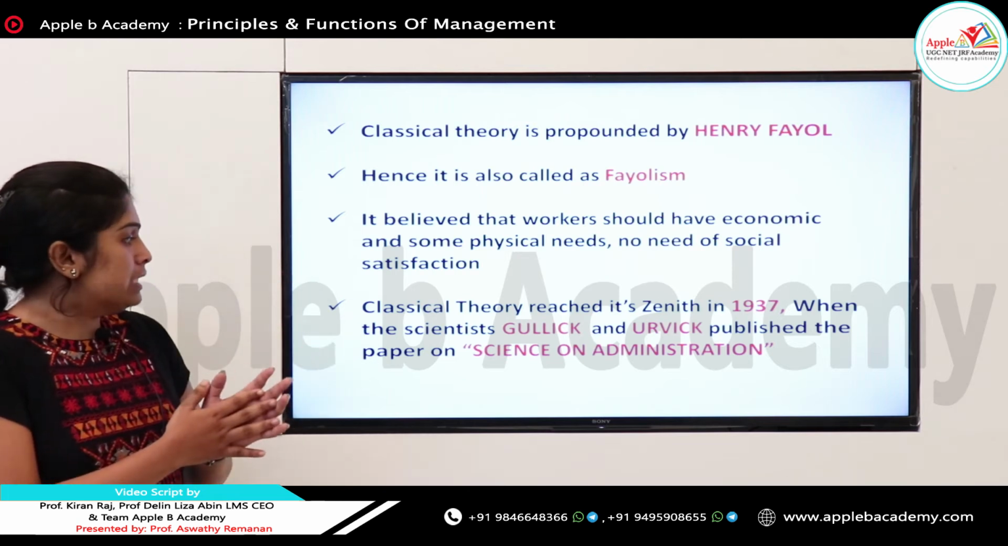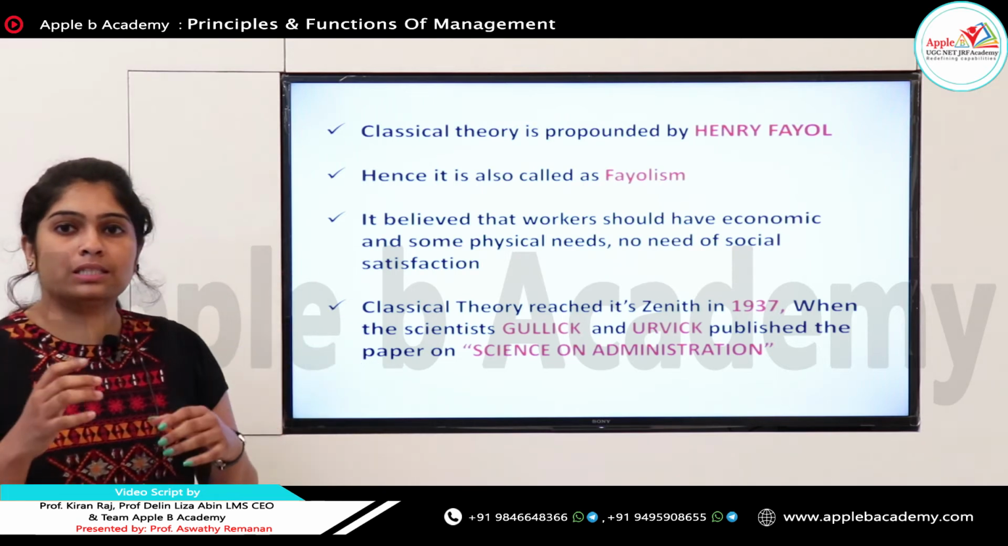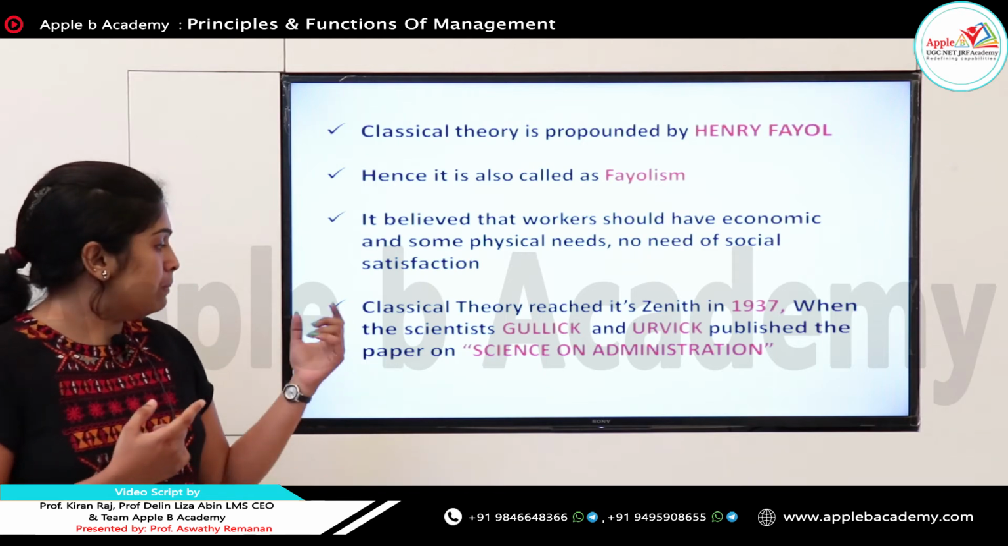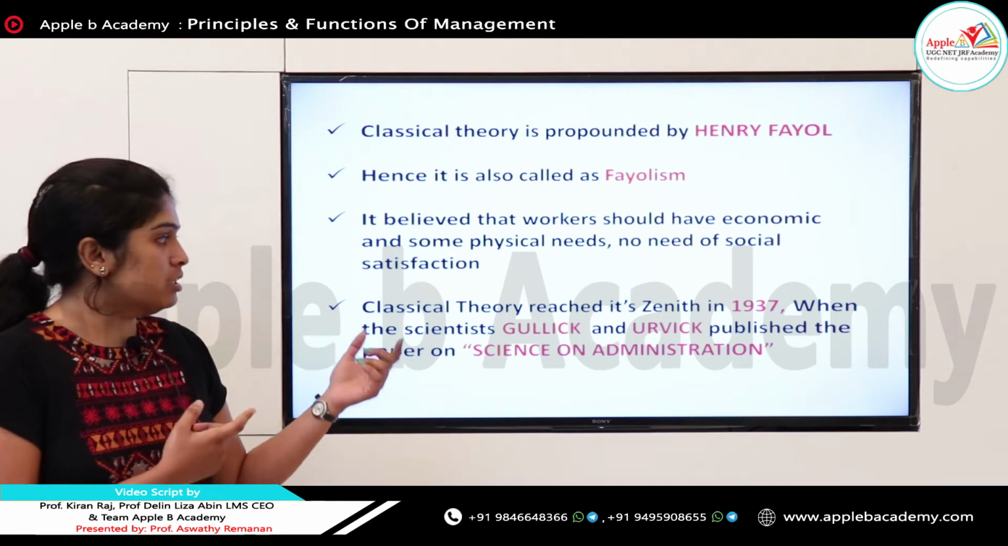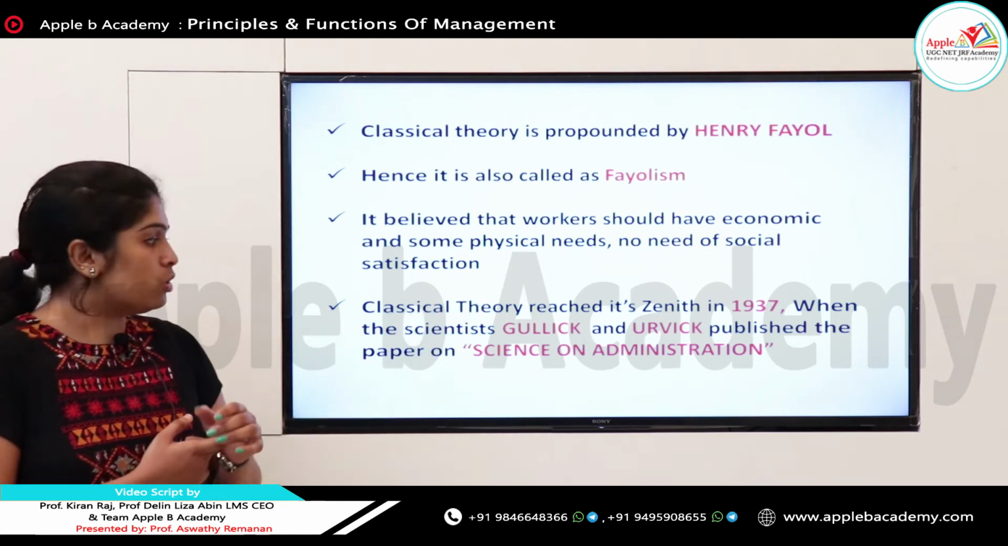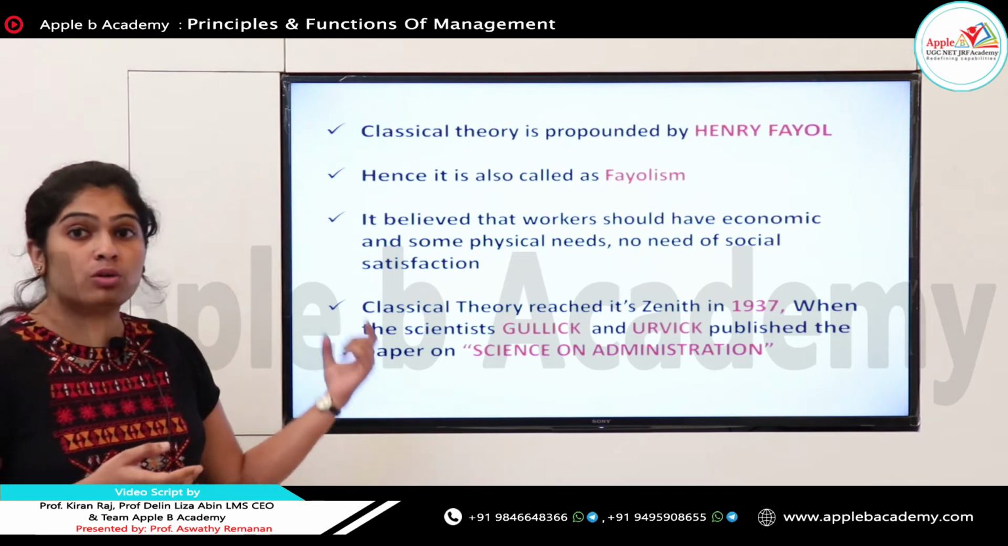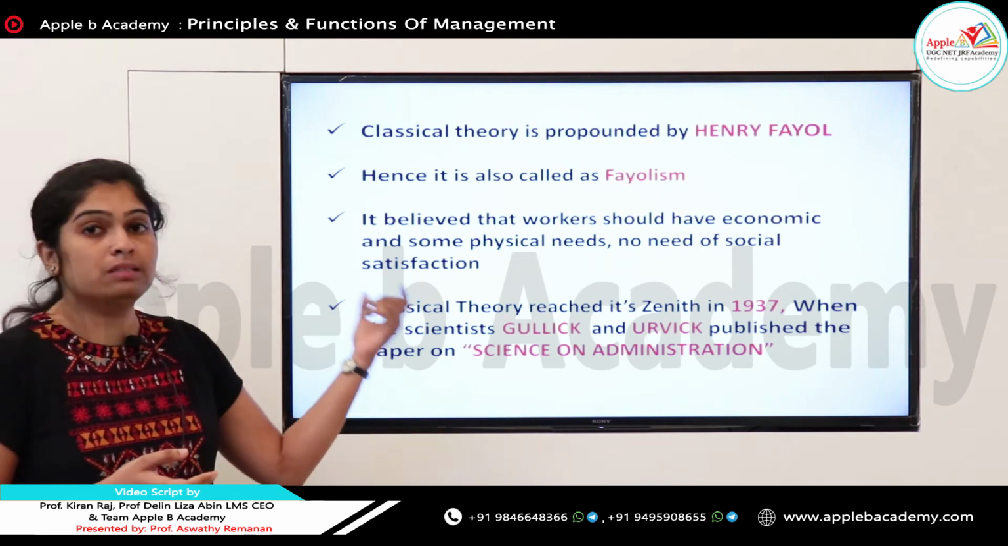and also the economic man concept is here. And the next is, classical theory reached a top position when the scientists Gulick and Urwick published the paper Science of Administration in 1937. So classical theory got a breakthrough through this paper presentation called Science of Administration, in which year? 1937.